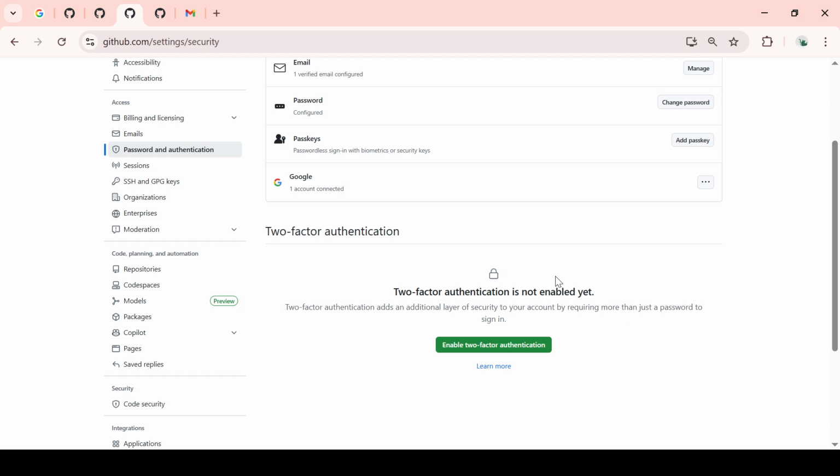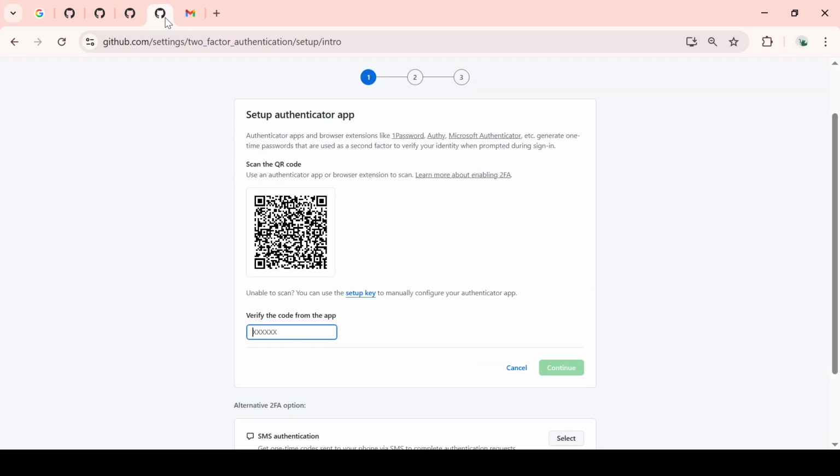At this point, GitHub offers a couple of methods for 2FA. You can choose an authenticator app like Google Authenticator or 2FAS, or you can opt for SMS. Both methods are effective, but using an authenticator app is generally recommended for an added layer of security.